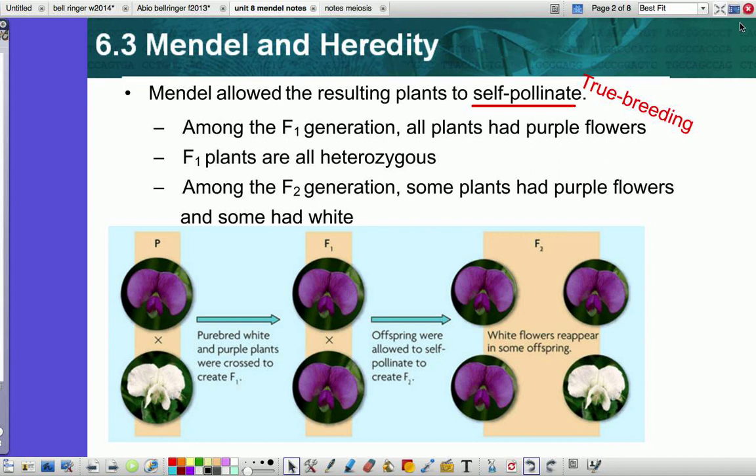Okay. We also need to look at what true breeding is, and true breeding is when plants self-pollinate, as opposed to being pollinated by other plants.